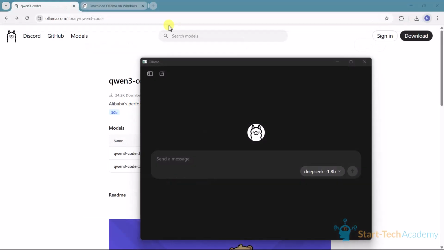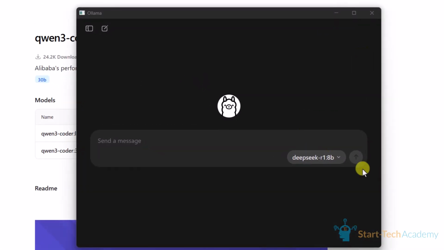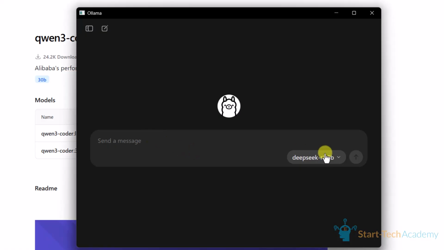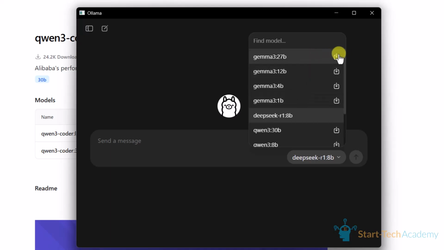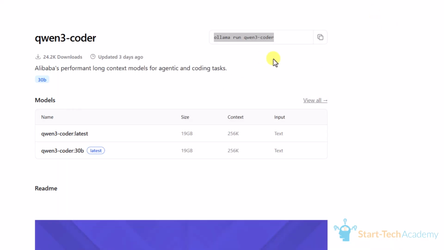Now, once you have downloaded Ollama, it will look like this. A simple UI is there where you can just select the model and write prompts. You can see that you have the option for multiple models, and whichever model you select, if it is downloaded, it will start using it. If it is not, it will first download and then start using it. But we will be using the command shell so that you will understand everything properly. So I will close this, and here you can see the simple command given to install Qwen3 Coder.